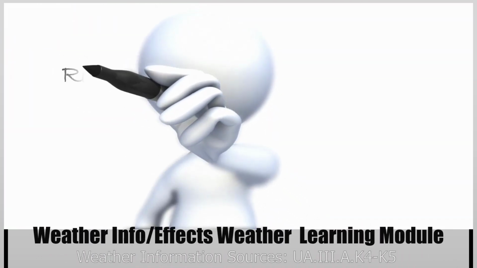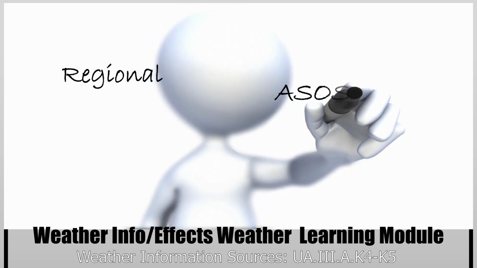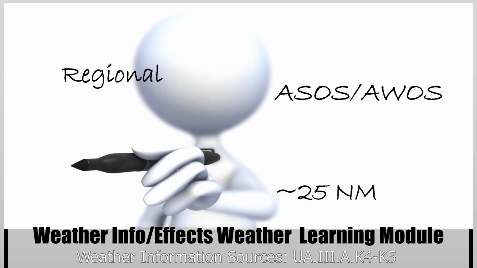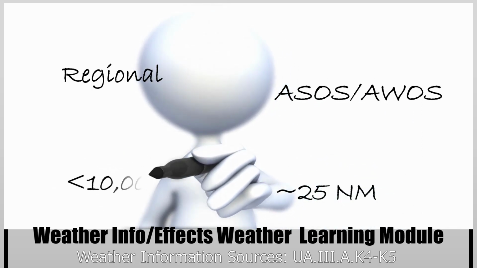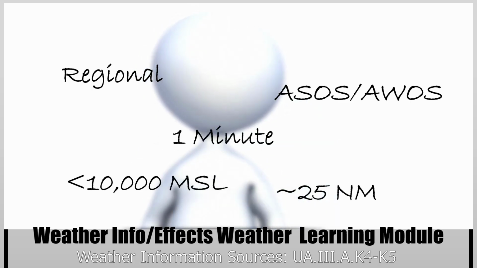Welcome back. In this session, we'll touch upon regional weather charts, automated surface observing system, and automated weather observing systems, both of which are available about 25 nautical miles from the intended airport and under 10,000 feet MSL. These are 1-minute broadcasts.